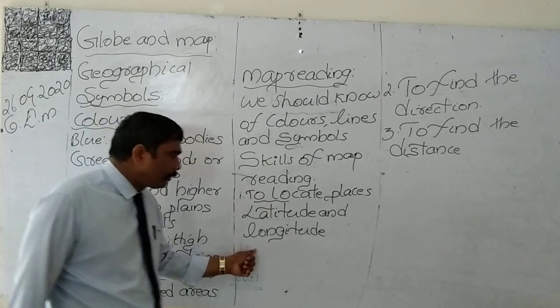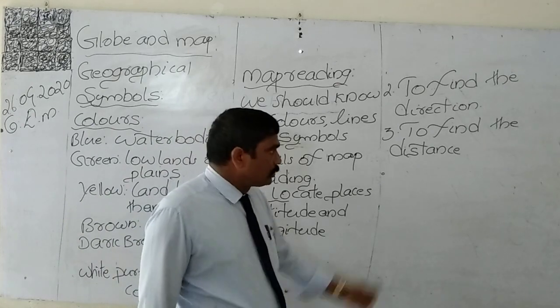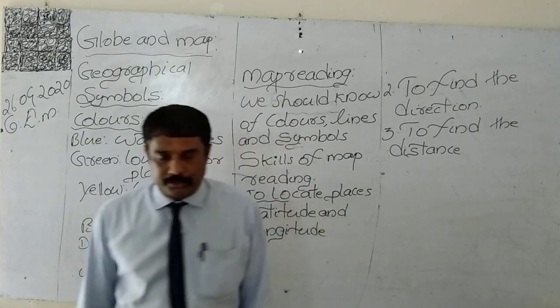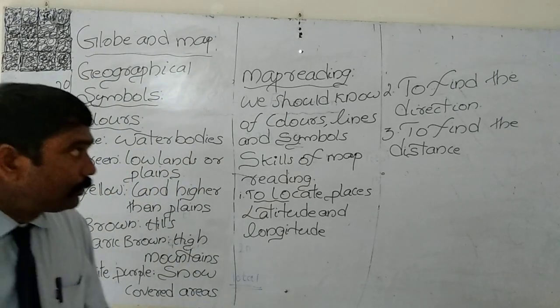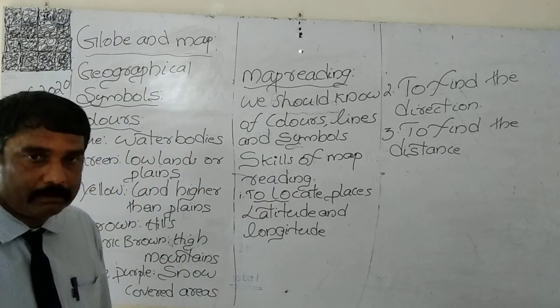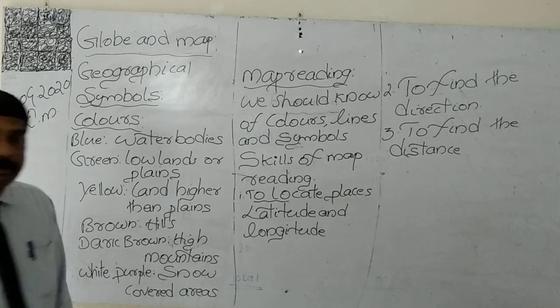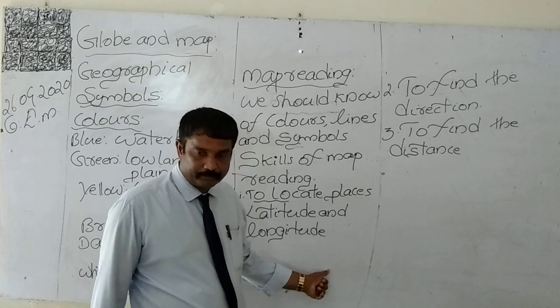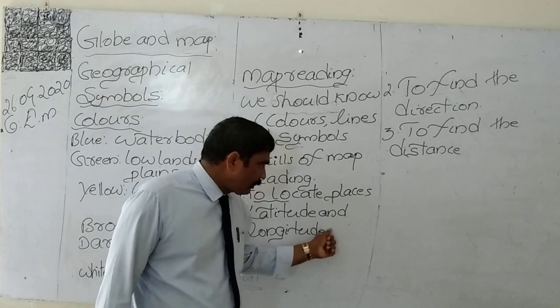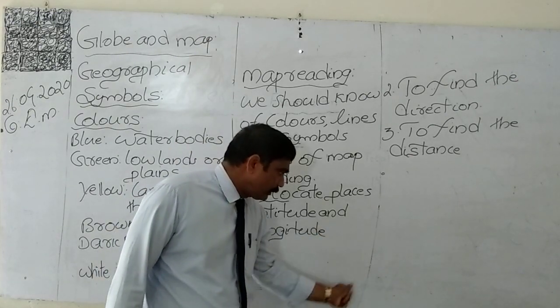Another skill of map reading is to find the directions. In order to find the directions, we must have an idea about directions. In our last class, I told you clearly.